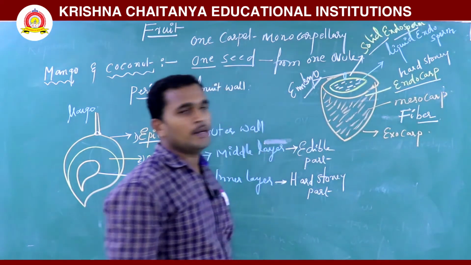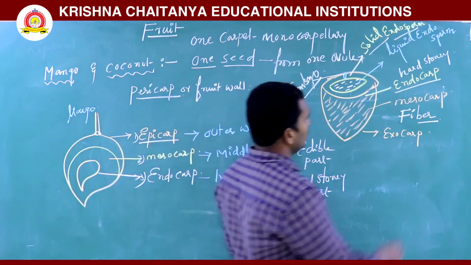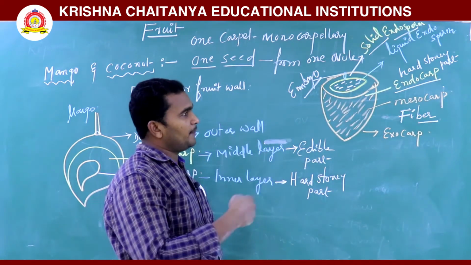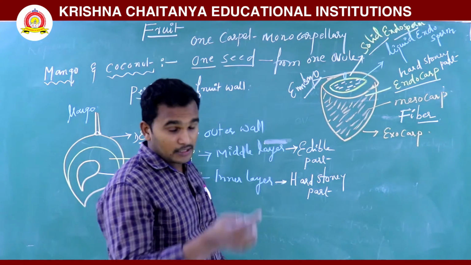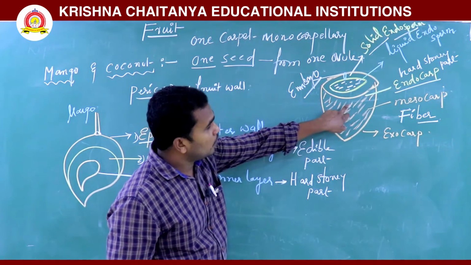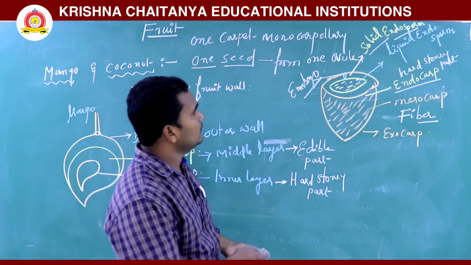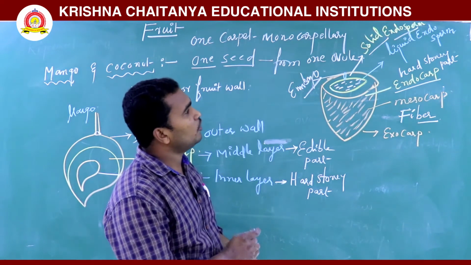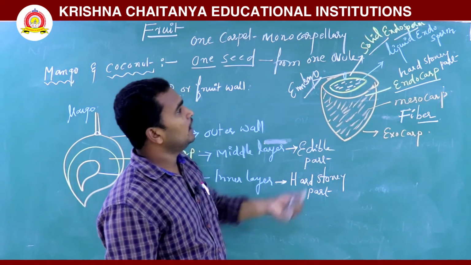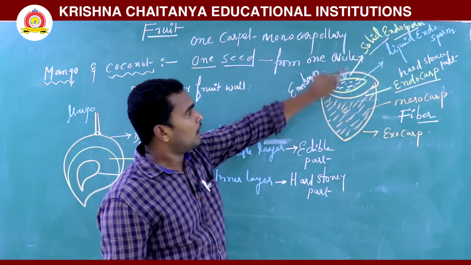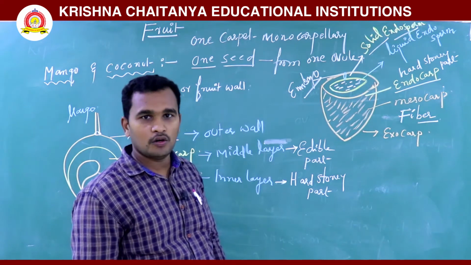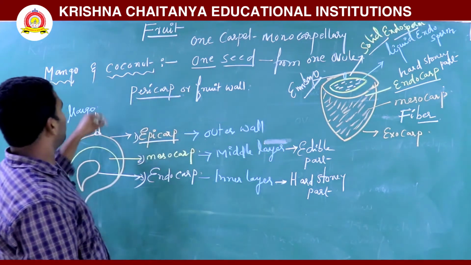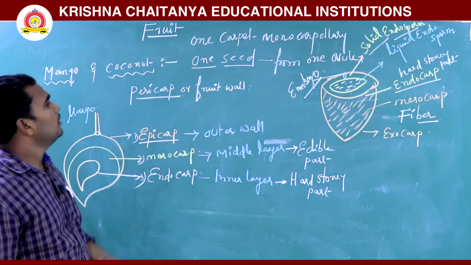The endocarp is a hard stony part, and on the inner side it is covered by the seed. Inside, the embryo and the endosperm are there, liquid endosperm and solid endosperm. Liquid endosperm is nothing but coconut water, and solid endosperm is nothing but kobbari, that is the kernel. So these are the parts of the pericarp.